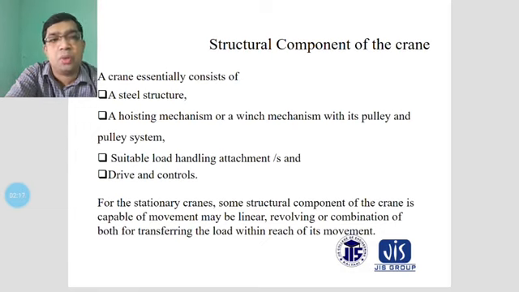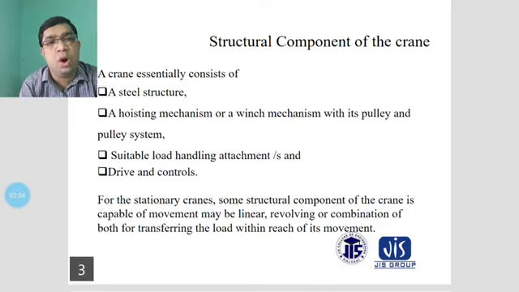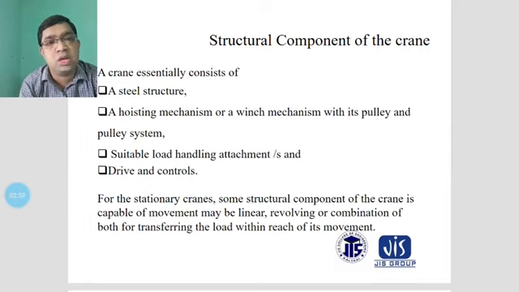Structural components of a crane. A crane essentially consists of a few structural components. The first is the steel structure. Steel is a rather hard material, and the crane is constructed from it so that any type of material can be moved, because there is no deformation of the steel structure.